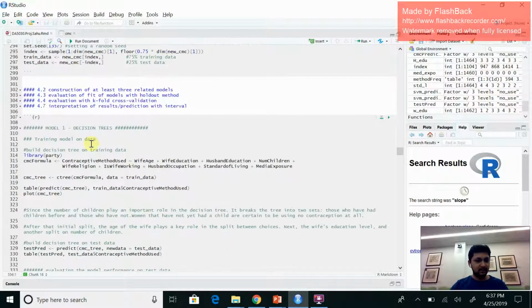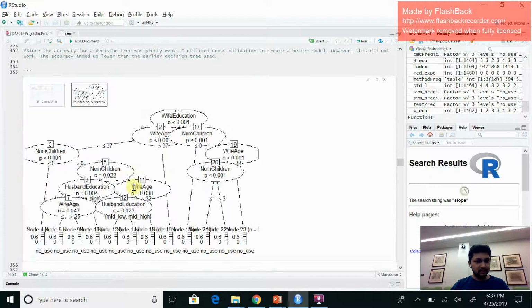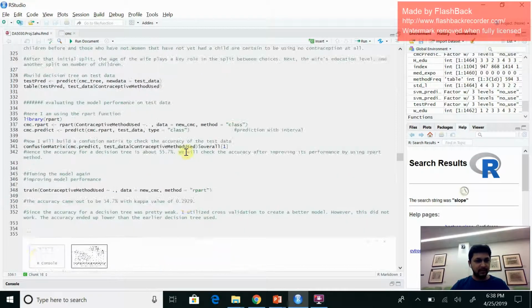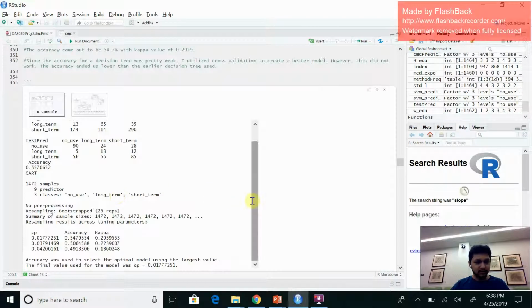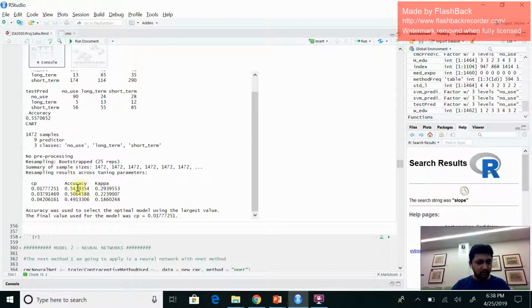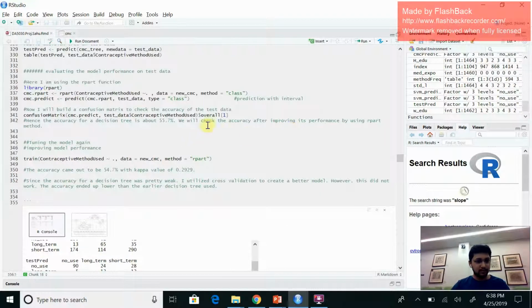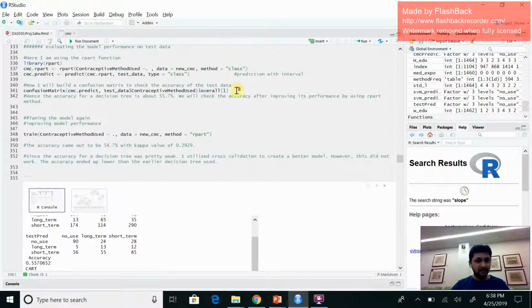The first model which I have used is decision tree. I have plotted a tree here. This is my decision tree, you can see, and I have evaluated and improved the model performance. After evaluating, you can see that the accuracy came out to be 54.7% with a kappa value of 0.29. I have found the accuracy by using the confusion matrix here.